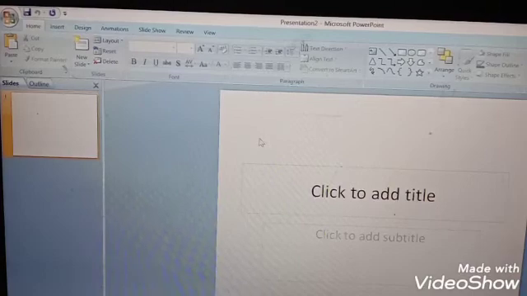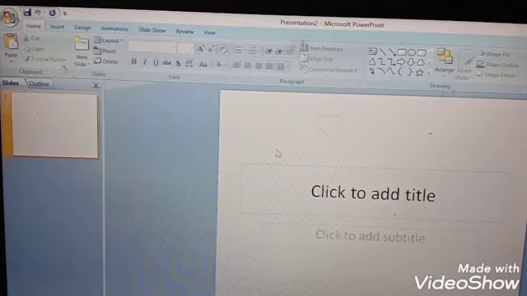So in the next chapter, we are going to learn more about Microsoft PowerPoint. There we are going to learn how to create a new slide, how to give design, how to give animation, everything.